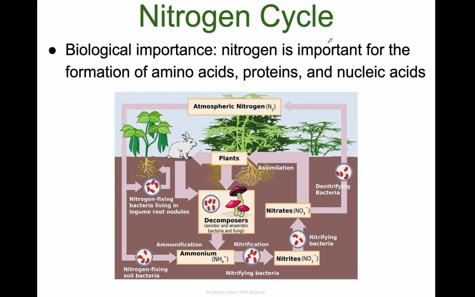Nitrogen cycle. Now, the nitrogen cycle is important for amino acids and proteins and nucleic acids, but it is a little bit more complicated. So you have atmospheric nitrogen just hanging out in the atmosphere. Our air is mostly not oxygen, it's mostly nitrogen and argon and other things. There's some bacteria living in roots called nitrogen fixing bacteria, and that will allow that nitrogen to become available to plants. Decomposers breaking down plants will also release nitrogen.